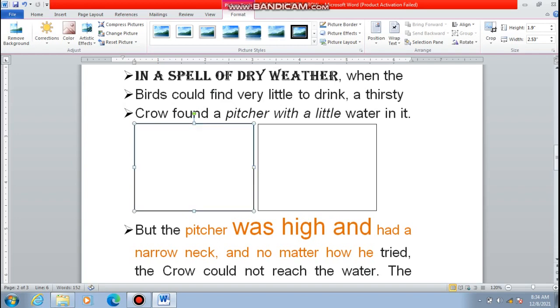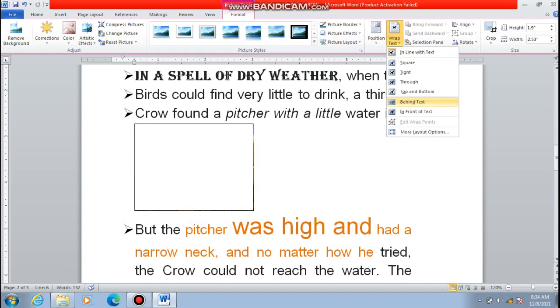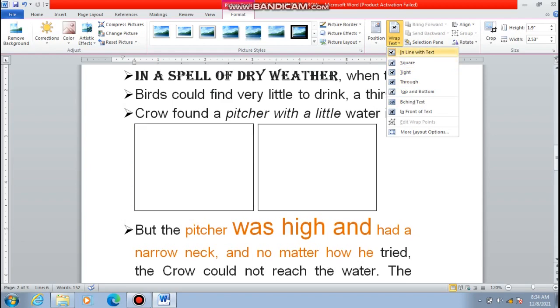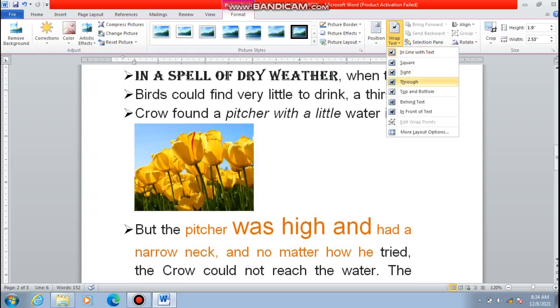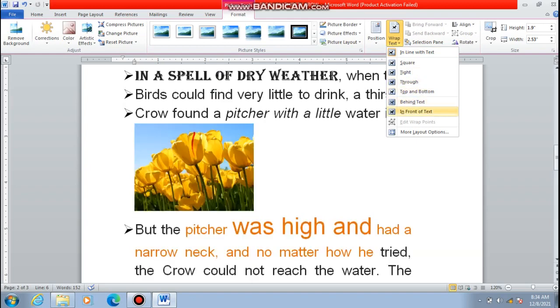For that, first of all you have to click on the picture object. This is the text tab. Now you want all the text to be written in the square, in line with the text. So the pictures that you have selected will go like this. So this is known as wrapping the text.